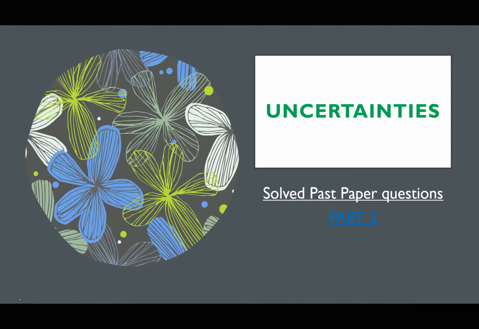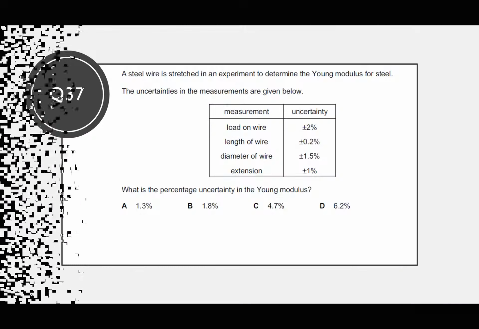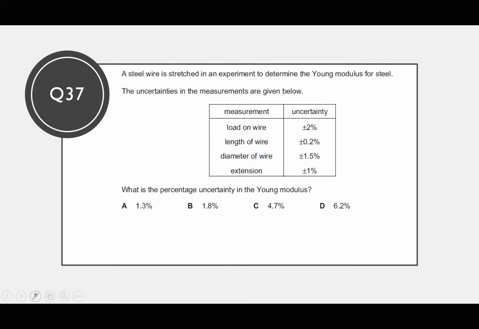So yesterday my device stopped when I was on question number 37, and therefore I want us to start from question number 37. A steel wire is stretched in an experiment to determine the Young modulus for steel. The uncertainties in the measurements are given below. What is the percentage uncertainty in the Young modulus?